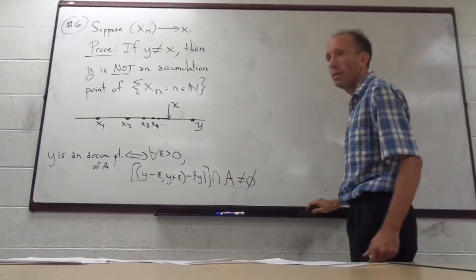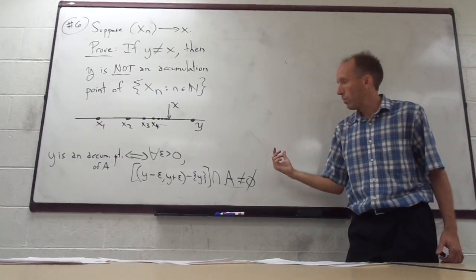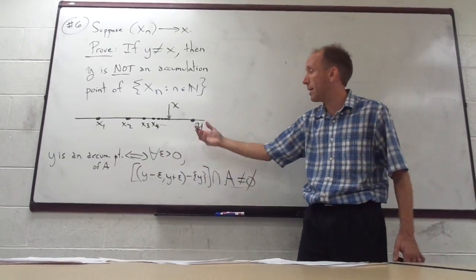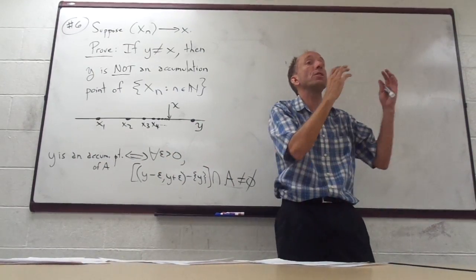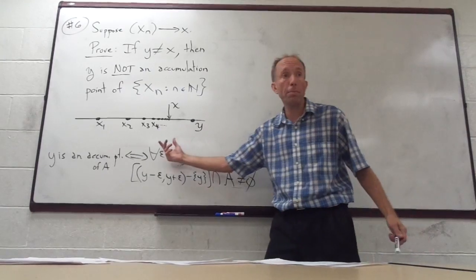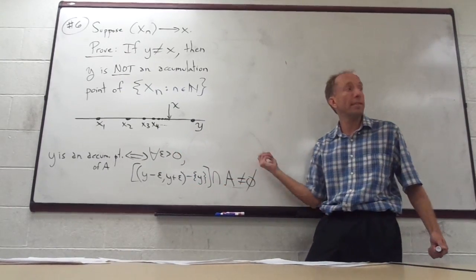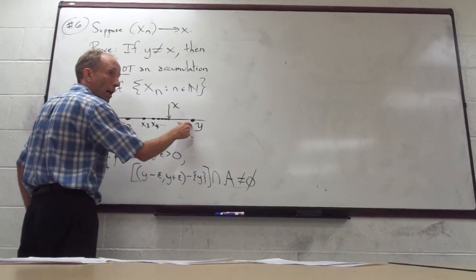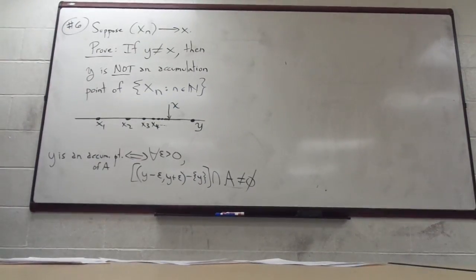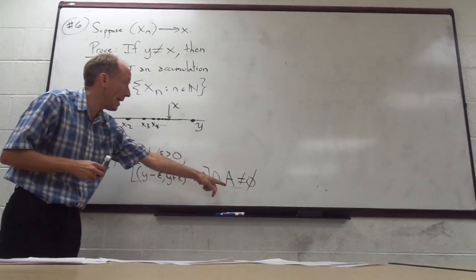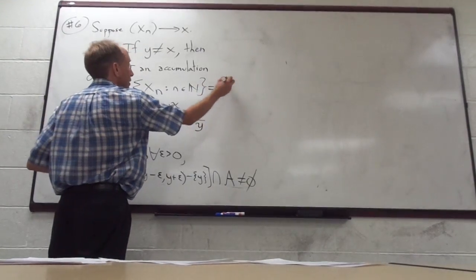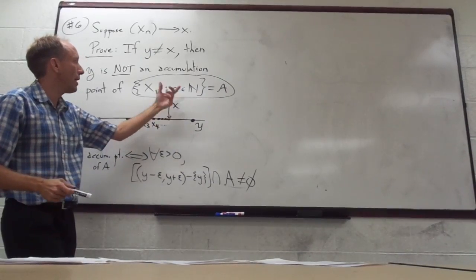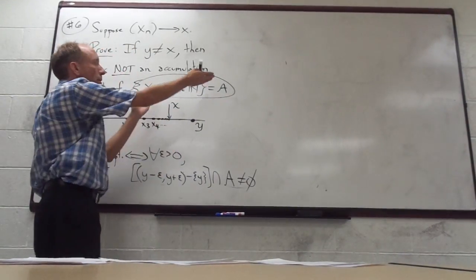So what we need to do then is figure out how to make a neighborhood. So the negation of this, right? If I want to negate the definition of accumulation point, then instead of for all epsilon, we're going to say there exists a bad epsilon. There exists an epsilon such that this intersection is empty. Looking at the picture, could you make a neighborhood around y so that it would have no common points with the sequence?